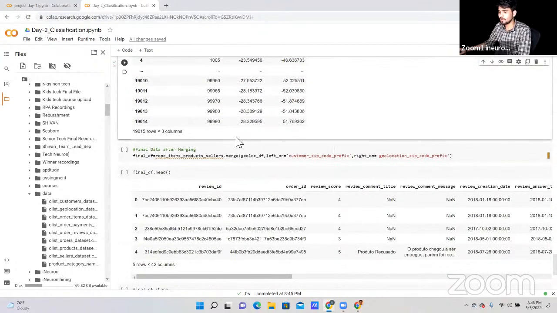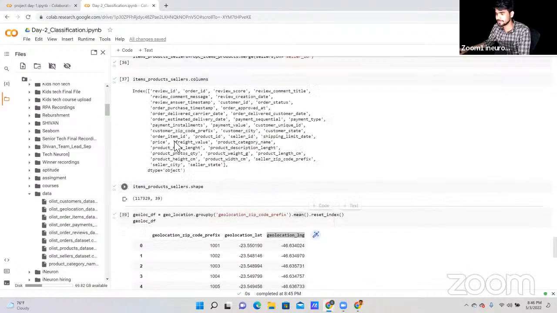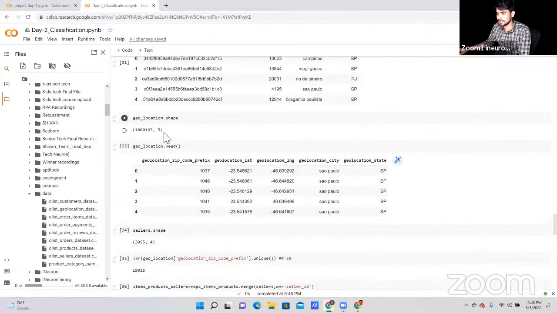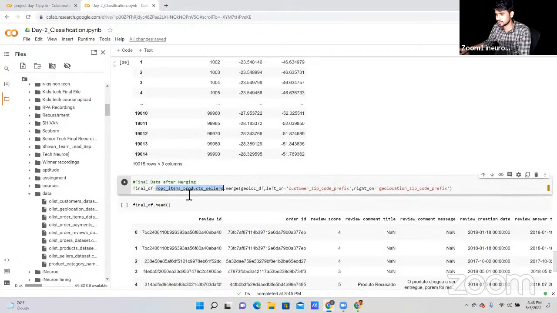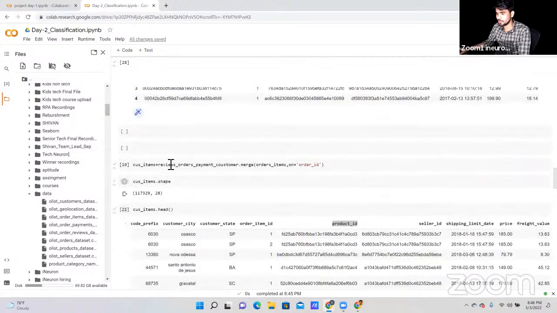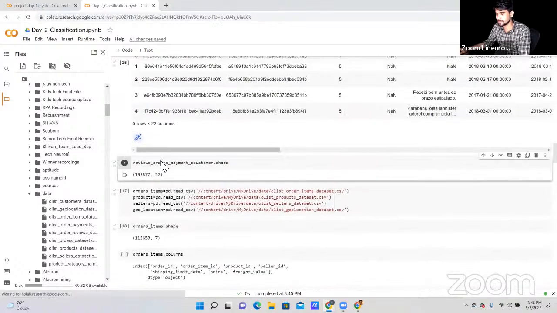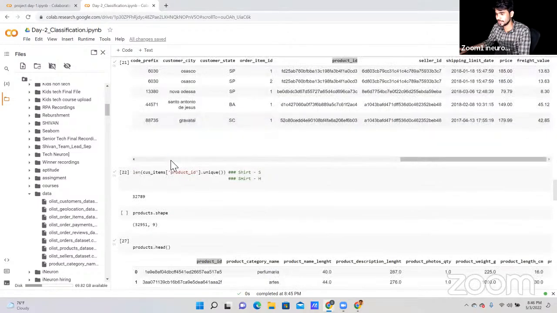Now I'm going to do the final merging of the data. I'm going to merge this data here, whatever data I have merged: item product seller. As you can see, item product seller is available somewhere here. No, that's the customer payment data.